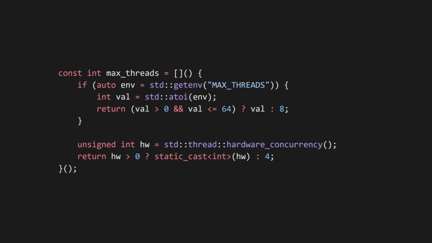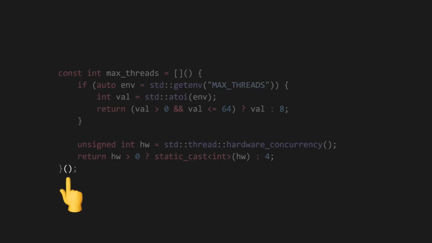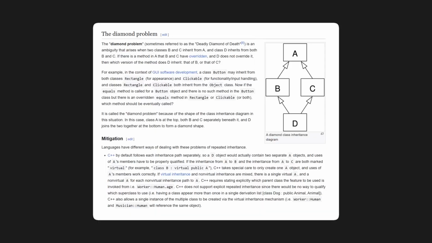6. Make sure to always check what comes after the closing brace of a lambda. If there are parentheses, it means that the lambda is being executed in place. This is easy to miss, so try to use std::invoke when you can to make it more explicit. 7. C++ allows multiple inheritance, which means that you can run into the diamond problem. Be mindful of that.